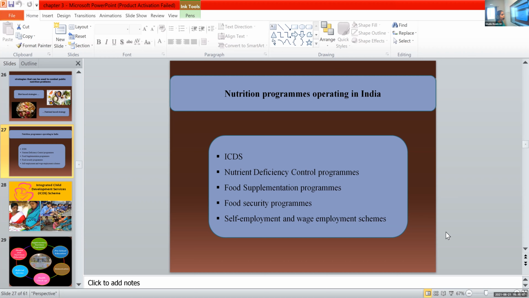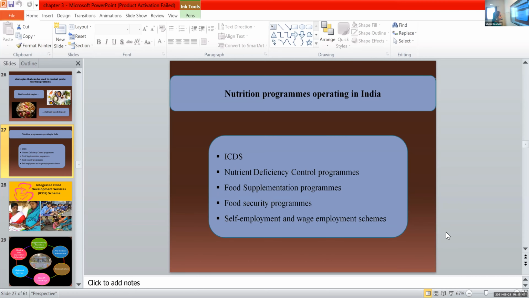Annapurna. Good. Annapurna scheme. According to this scheme, they provide food grains to senior citizens for food security. For providing nutritious food, we provide food grains for them, senior citizens, under the Annapurna scheme. So this scheme comes under the food security program. Clear? Then we have the last program that is operating in India. These are the famous 5 programs. We have lots of programs, but in your textbook, you have to learn these 5.